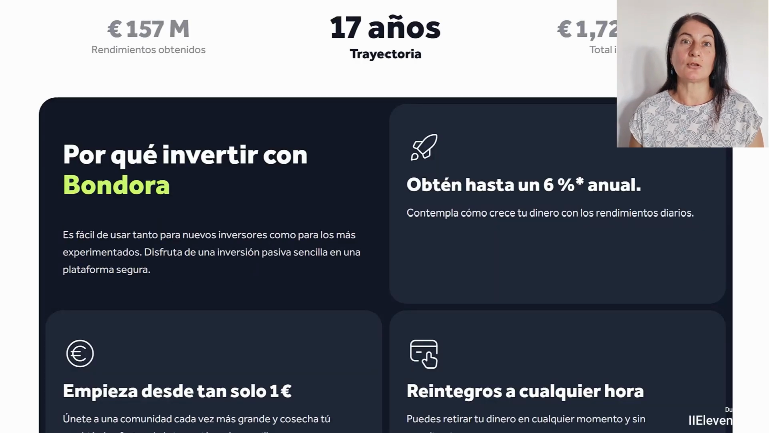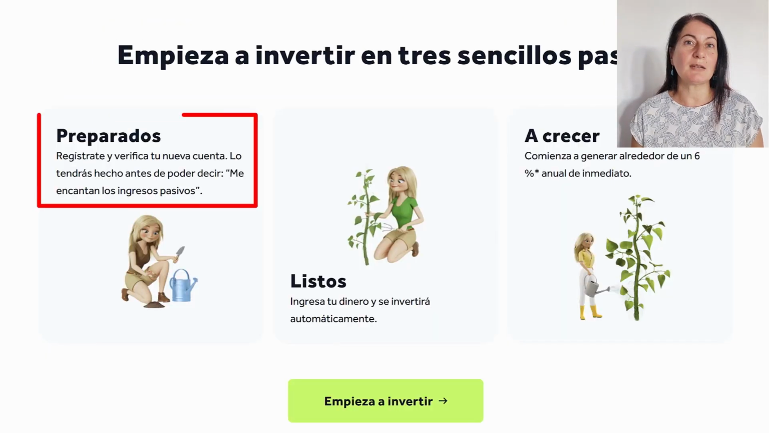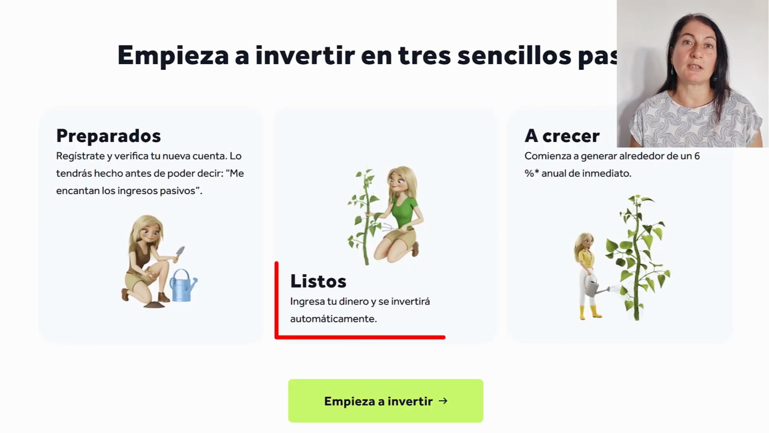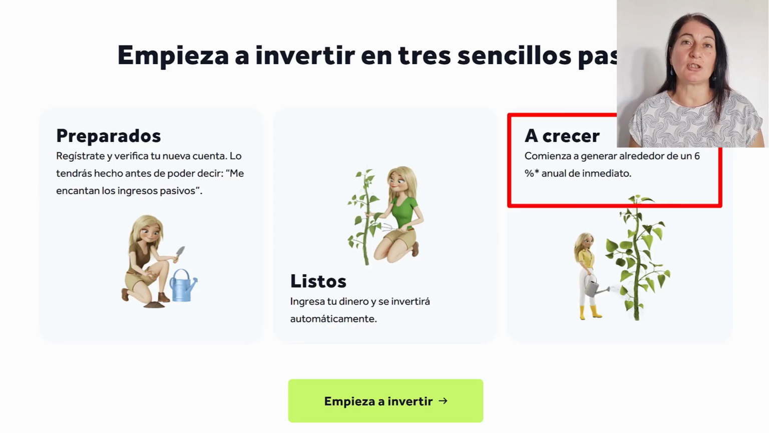This is a flat fee, so it's not convenient for us if we're going to be withdrawing money very frequently. But if what we want is for our money to keep growing and to have it available at some point, it's interesting as long as we're going to withdraw amounts occasionally. And here at Bondora, once registered, all we have to do is deposit money and it will be automatically invested and we will receive the interest daily. This is very interesting because it generates compound interest for us every day.